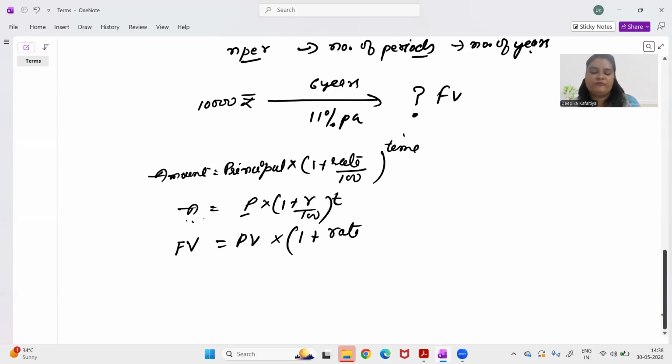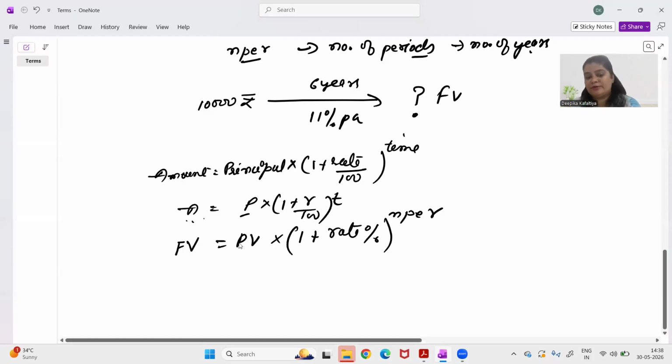In time value terminology, I can say this is rate divided by 100, so rate percent raised to the power time. What is time? Time is actually the number of years, which is NPER in our case. So this is one formula of finding out FV when you have PV, rate, and NPER with you.